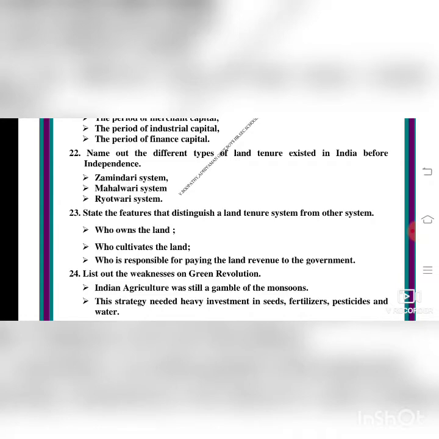List out the weaknesses of the green revolution. Indian agriculture was still a gamble on the monsoons; that is, agriculture depends on the rain. The strategy needed heavy investment in seeds, fertilizers, pesticides and water. The income gap between large farmers and marginal and small farmers had increased.